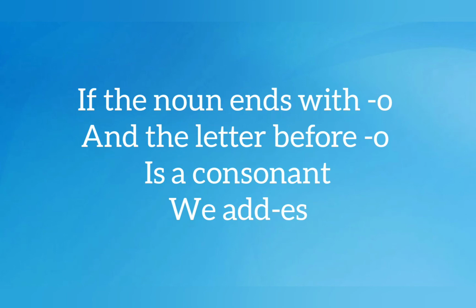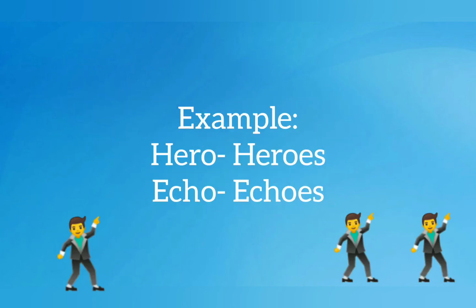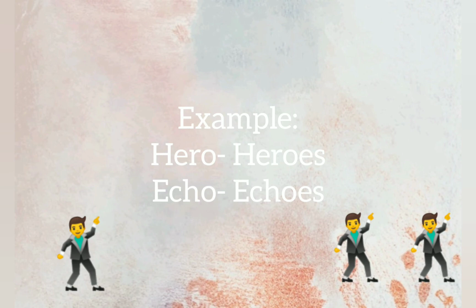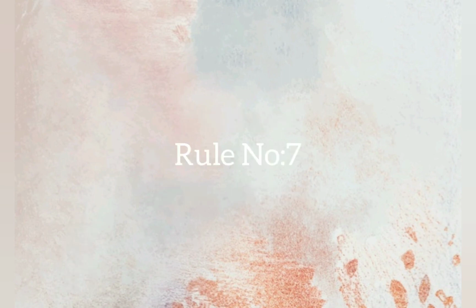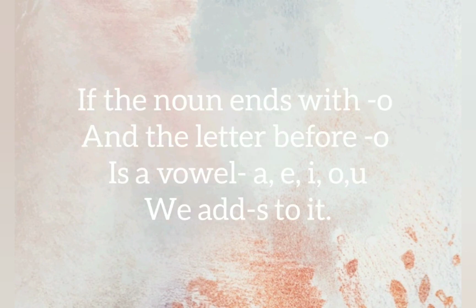Example, H-E-R-O, hero. The letter before O is a consonant, R. So we need to write H-E-R-O-E-S, heroes. Let us see one more example. Echo, E-C-H-O. H is a consonant. So what we have to write now is E-C-H-O-E-S, echoes.